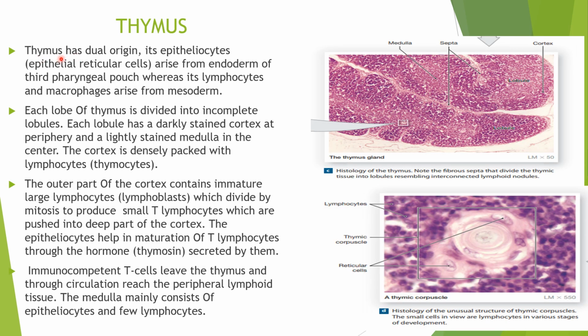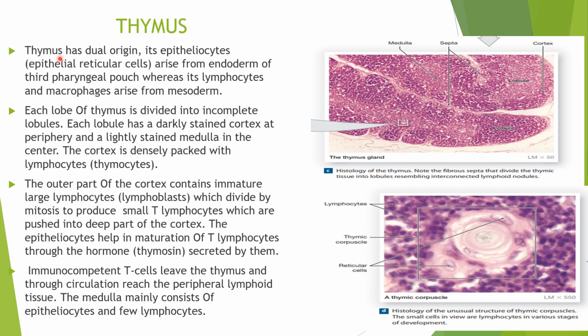Now the thymus has dual origin. Its epitheliocytes, which are nothing but epithelial reticular cells, arise from the endoderm of the third pharyngeal pouch, which is a germ layer, whereas its lymphocytes and macrophages originate from mesoderm.